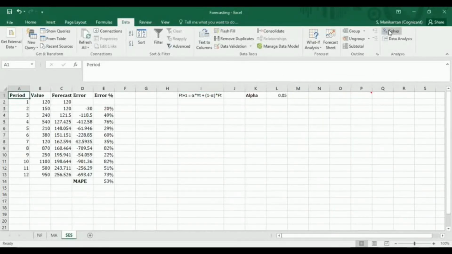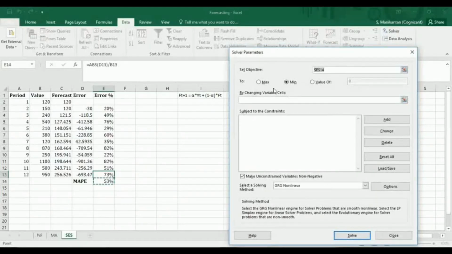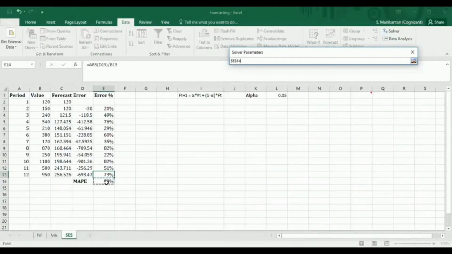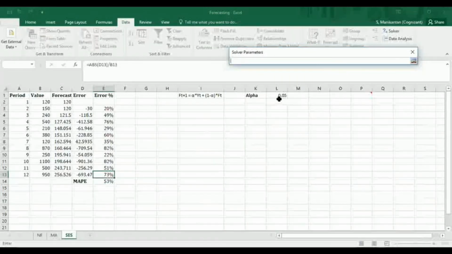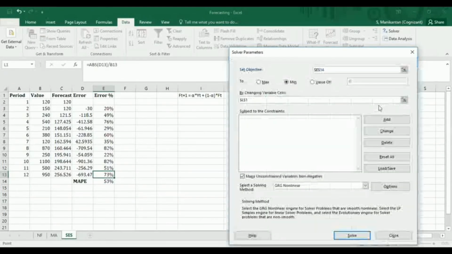Once you come back, you should find that you have this Solver dialog box. So now what you do, you click on Solver. It is asking me to set objective. So my objective would be to minimize the MAPE. So I'll choose the MAPE value here, this one, and I select minimum here. By changing what cells? By changing my value of alpha. So this is what you set up in the Solver. What do you want to minimize or maximize? By changing what cells? And subject to the constraint. We have only one constraint, that alpha should be between 0 and 1.